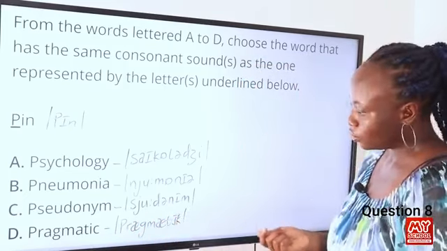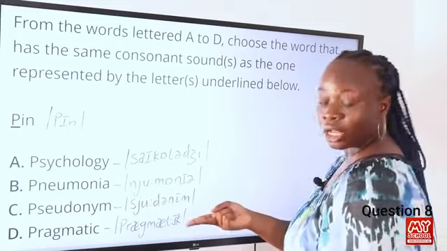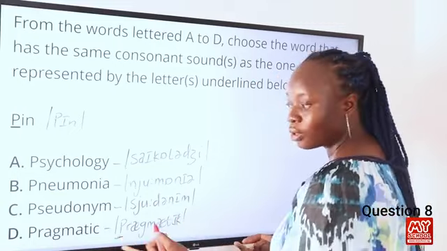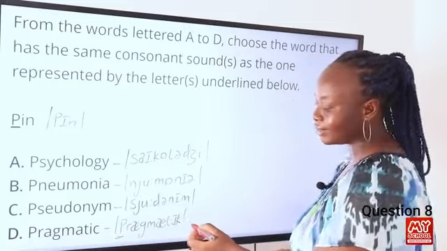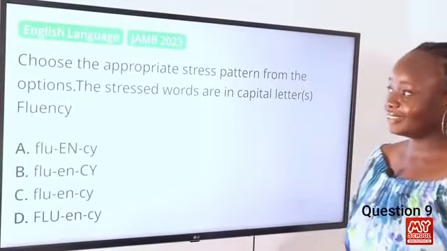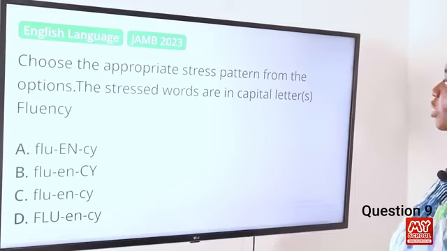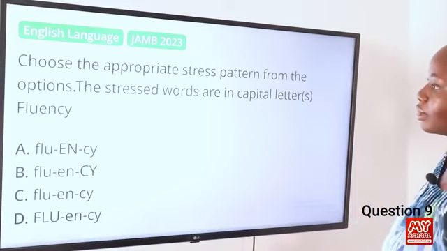So from the transcription, we can see that the only word that has the P sound is the word pragmatic. So the correct answer is D, pragmatic. So let's move on to question 9. Choose the appropriate stress pattern from the options. The stressed words are in capital letters.